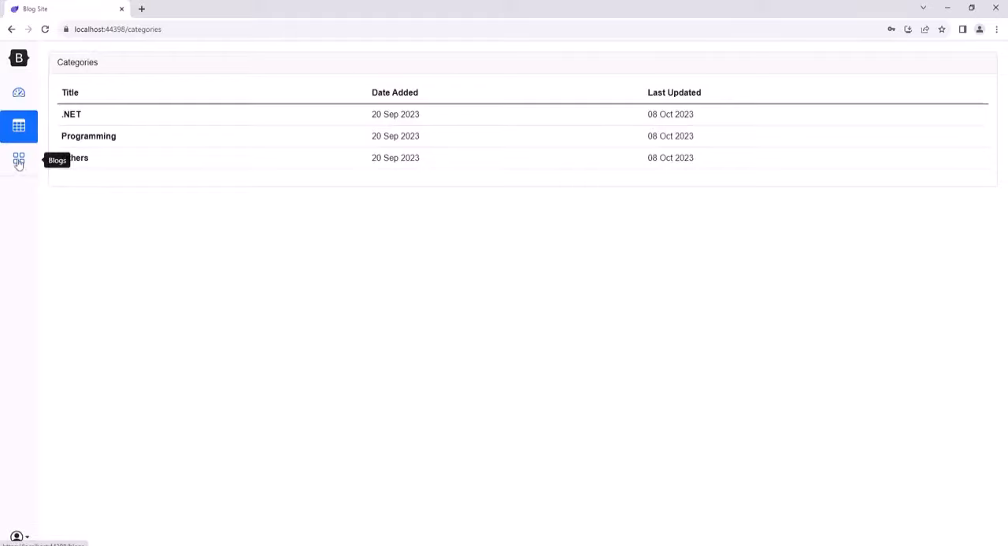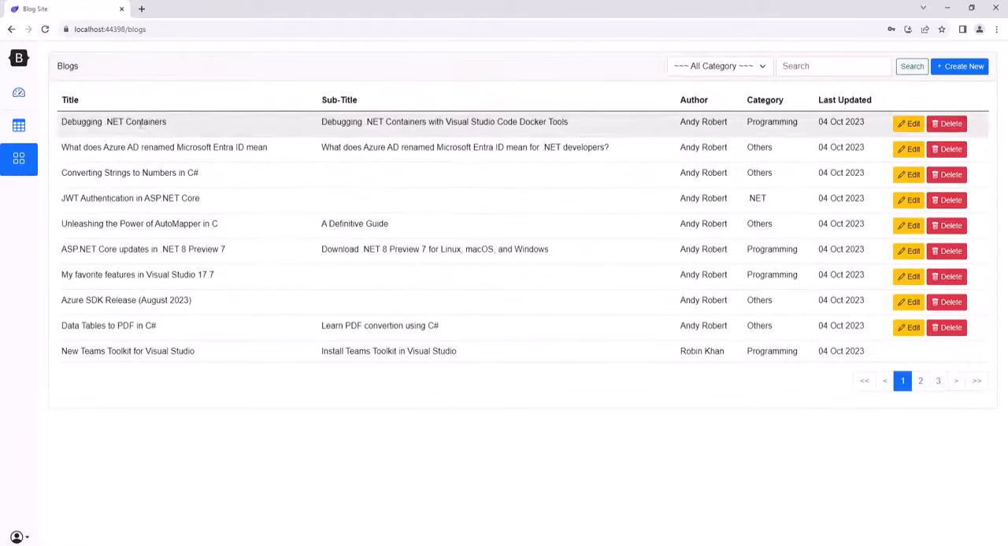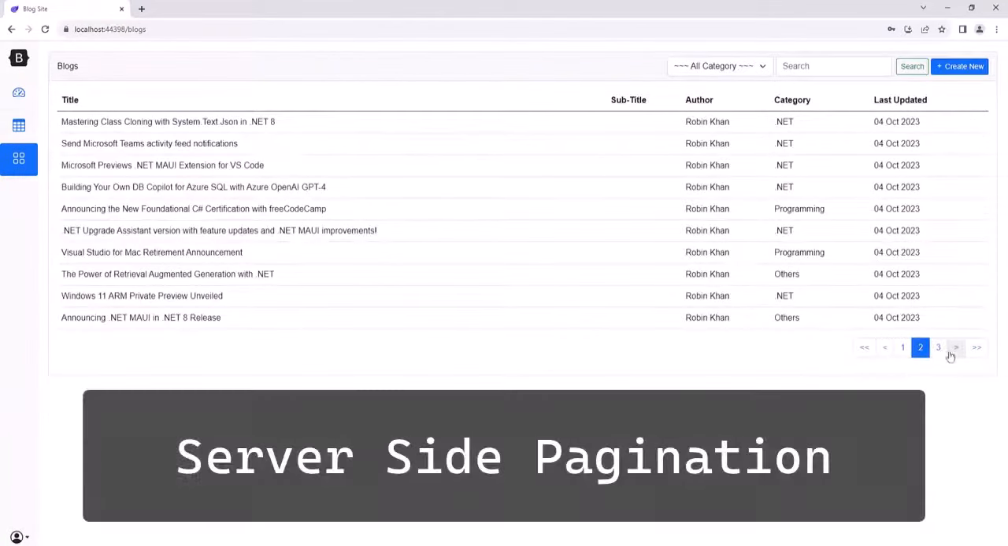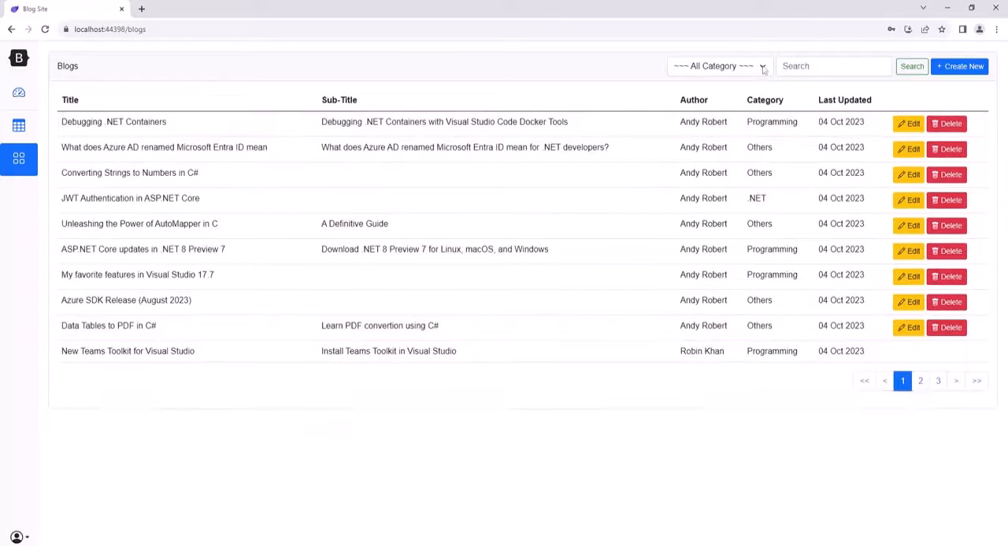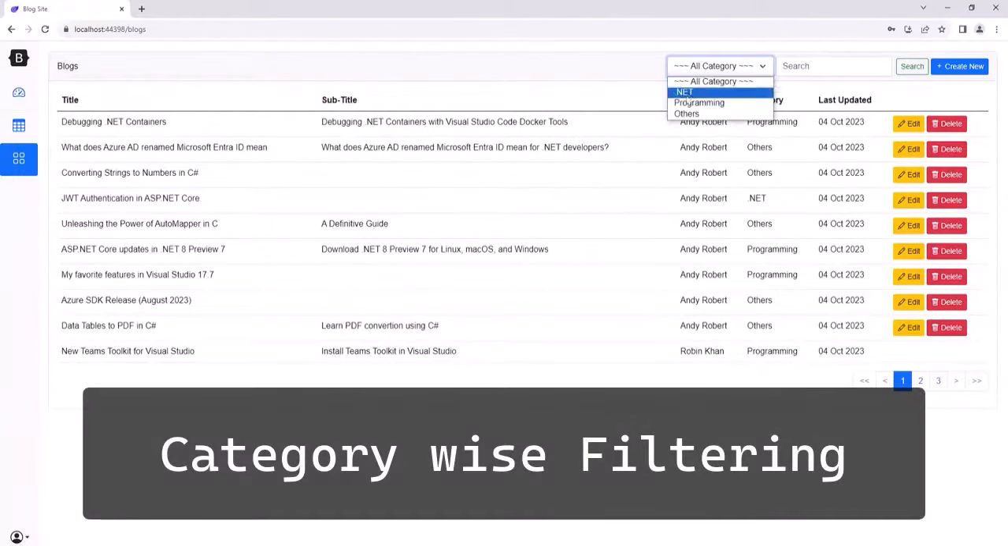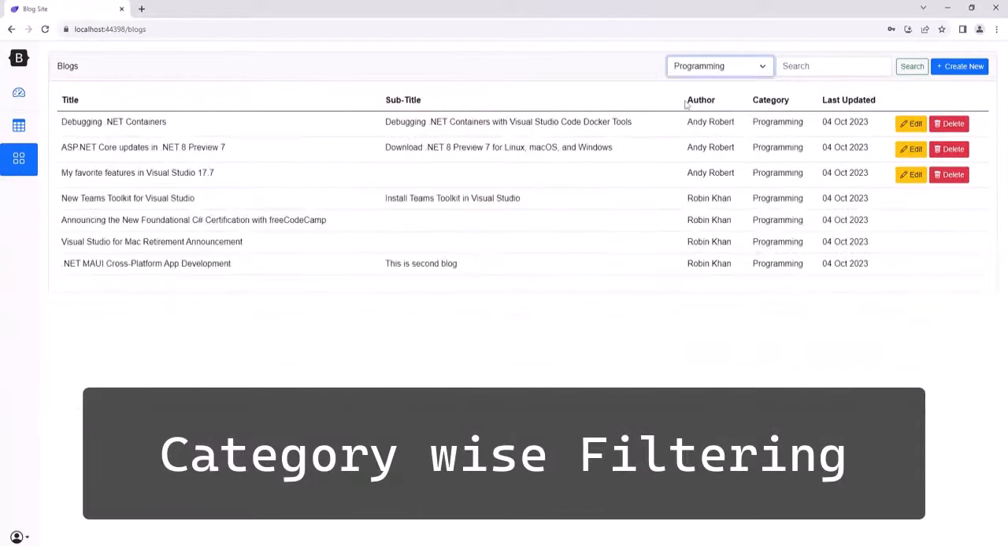Now if we go into the blogs tab, here you can see all the blogs, not only mine but also those created by other users. There is also server side pagination here, and we also have category wise filtering here, so we can filter them by categories like this.